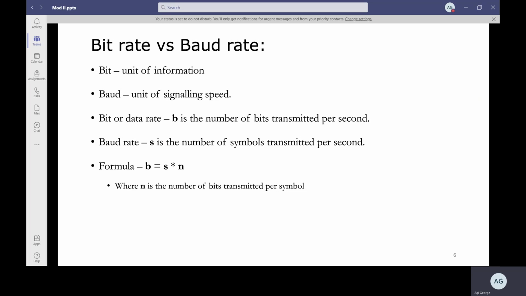Then you might have studied in digital communication that you will be using symbols. Symbols, in the sense of the type of encoding that you use, might be Manchester coding, polar coding, or line coding. So you will be converting a group of bits into a symbol to convey data.